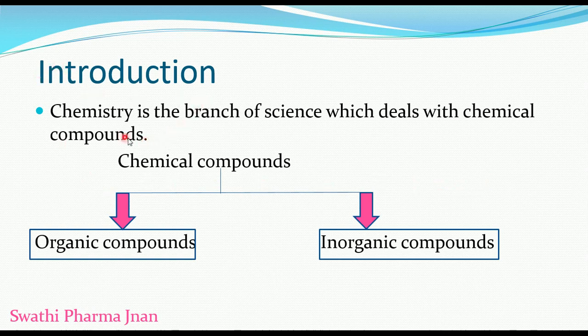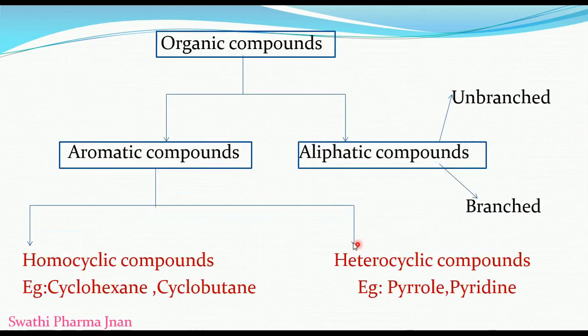Coming to the introduction, chemistry is the branch of science which deals with chemical compounds. These chemical compounds are classified into two types: one is organic compounds and the second is inorganic compounds. Organic compounds we will study in detail in organic chemistry, and inorganic compounds we will study in detail in inorganic chemistry.